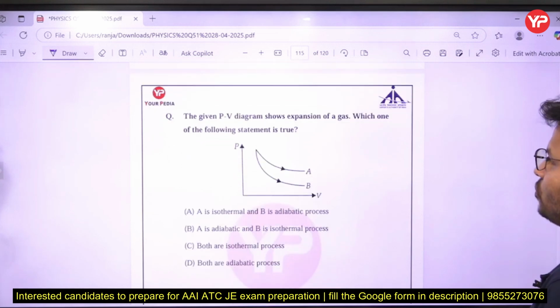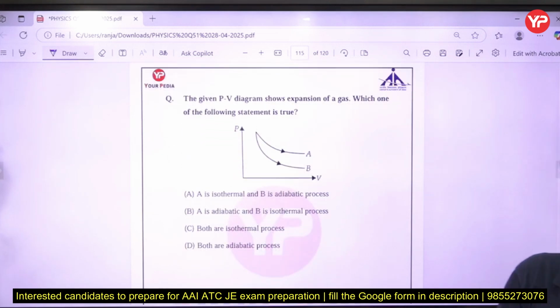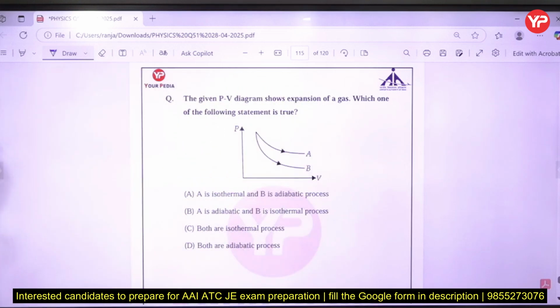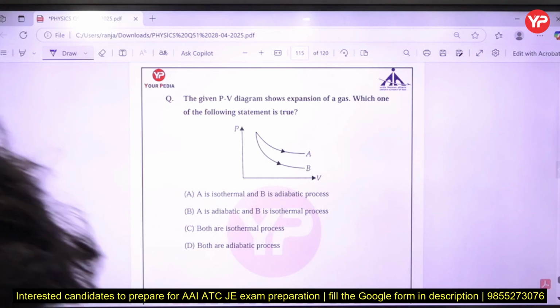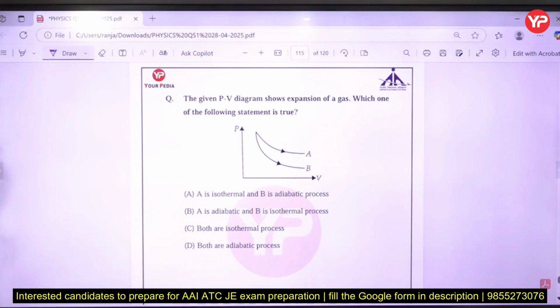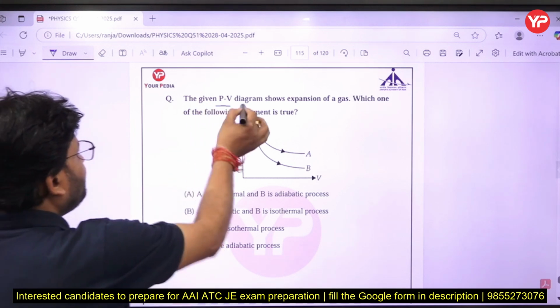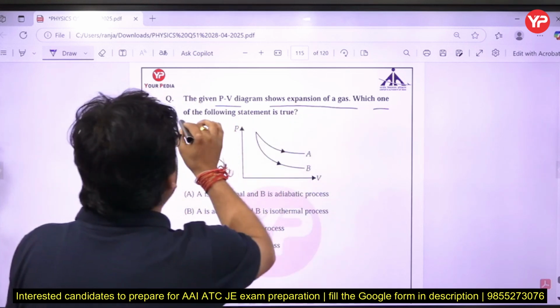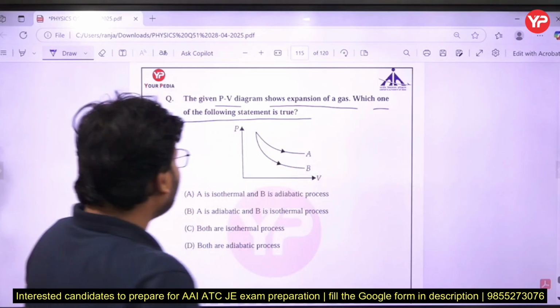Now that is the next question. The PV diagram is shown. The PV diagram shows expansion of a gas. Which one of the following statements is true?